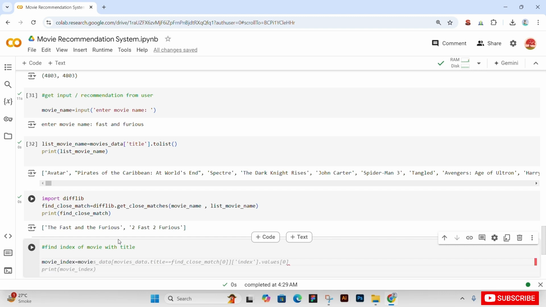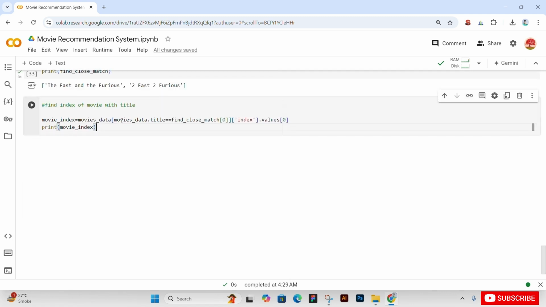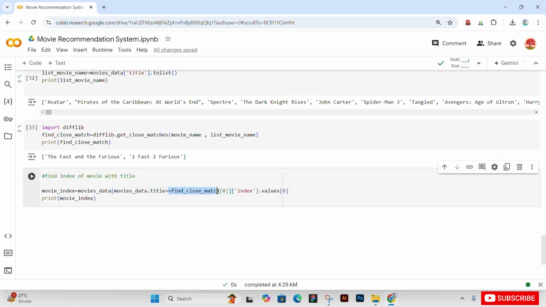We go to our movies data to get our movie title, find close match, which is equal to close match, and its index value should start from 0. So basically it will give the index of our input movie according to its position in the list, because Fast and Furious might be at any index of the list.